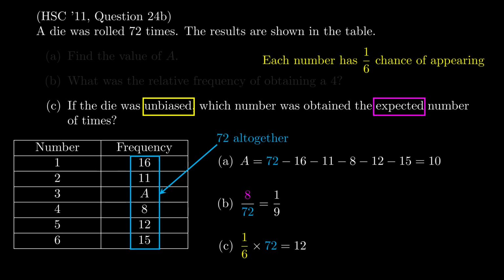And so you scan down the table and see, well, which number actually appeared 12 times, right? Which number was obtained the expected number of times. And we find that 12 appears here, which is the number 5. And so the answer to part C is 5 was the number that was obtained the expected number of times.